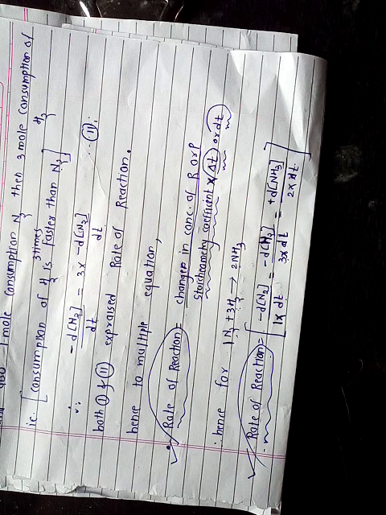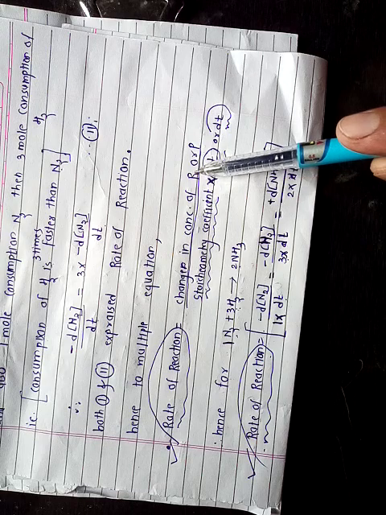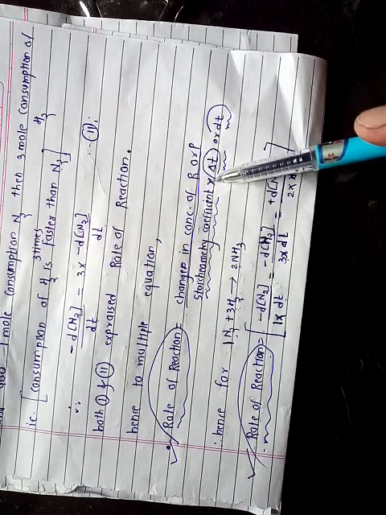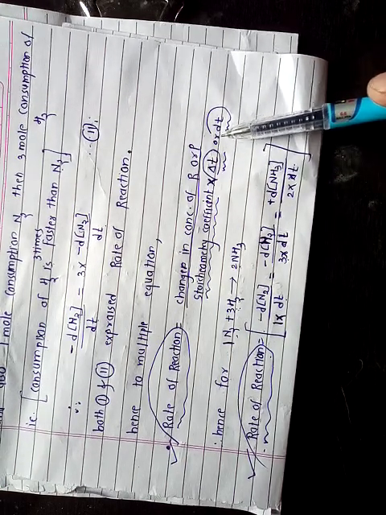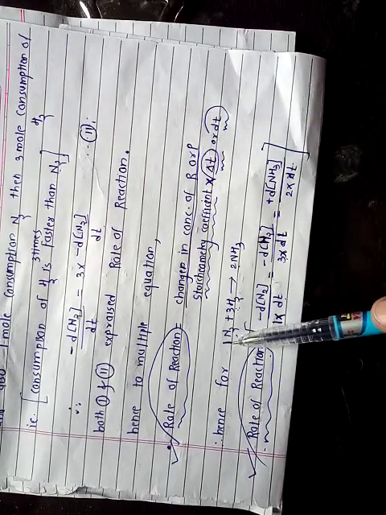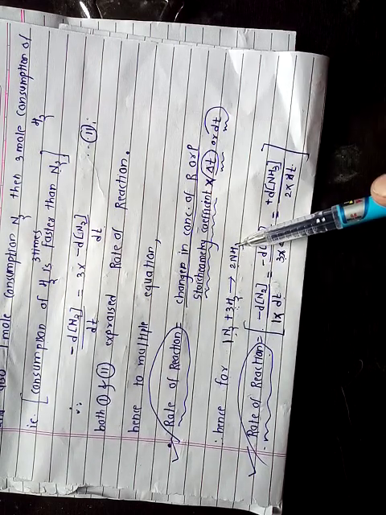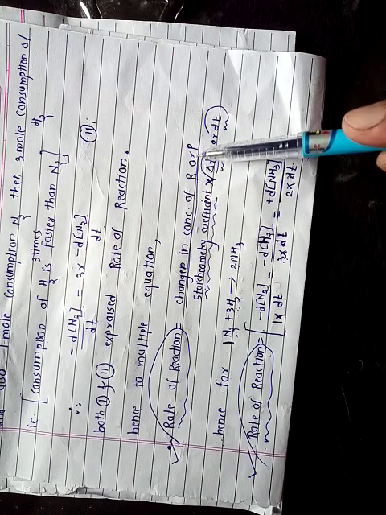Hence, to avoid multiple equations, there is one formula: rate of chemical reaction is equal to the change in concentration of reactant or product divided by its stoichiometric coefficient into delta T, or in the case of instantaneous rate, dt. Hence, for this particular chemical reaction, N2 plus 3H2 gives 2NH3, the rate of chemical reaction is equal to the change in concentration of reactant or product.